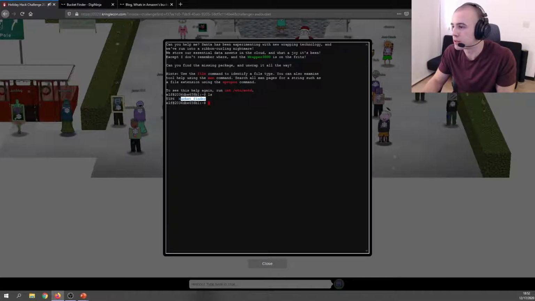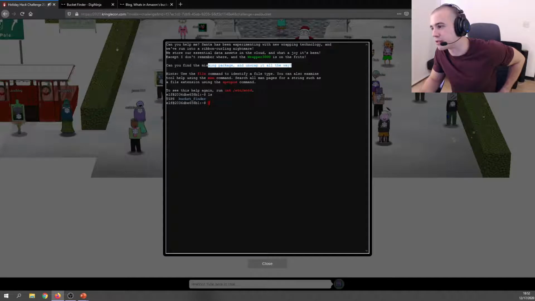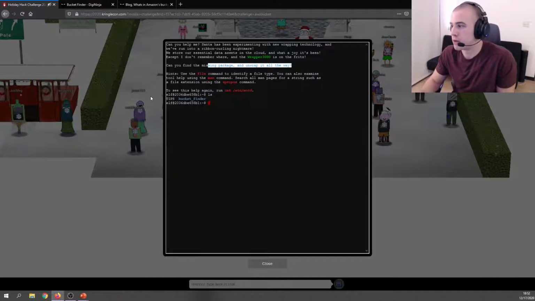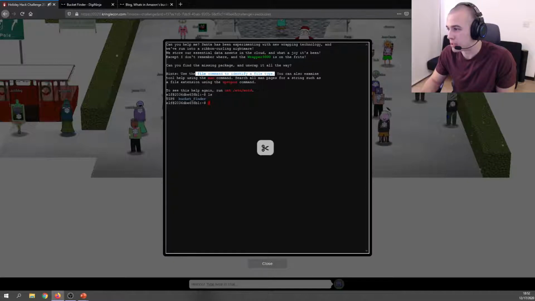But first, some of the notes up here. It's mentioning this Wrapper 3000 thing again in green, so that's a pretty important detail. Can you find the missing package and unwrap it all the way? So we need to get this package file. Presumably it's going to be in an S3 bucket that we have to enumerate and then download from and then unwrap it, whatever that means. Then some hints here using the file command to identify what exactly a file is, what type it is.